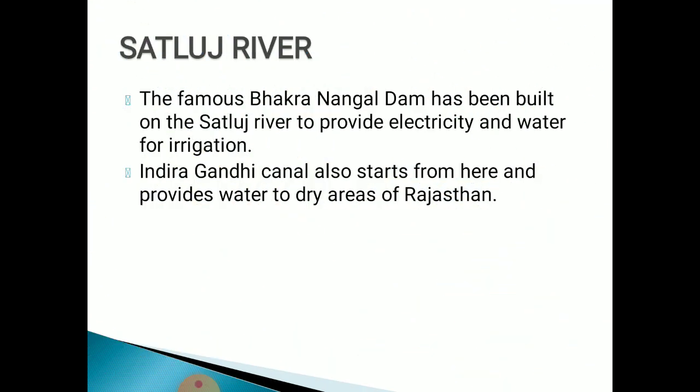Now some more important points regarding the Satluj River. The famous Bhakra Nangal Dam has been built on the Satluj River to provide electricity and water for irrigation. Nowadays, electricity is also generated from water. So the Bhakra Nangal Dam is built to get electricity as well as water for irrigation, means for giving water to the crops grown in those areas.